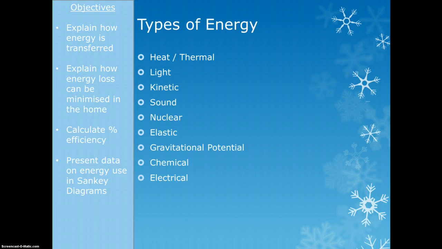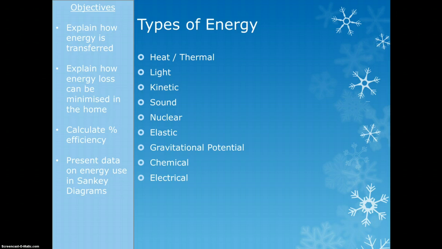Gravitational potential energy is energy that objects have based on how far away from the Earth's surface they are. Chemical energy is energy that's stored due to chemical reactions. So if something has the potential to do a chemical reaction and give out energy, it's got chemical energy. Then electrical energy is just to do with electricity.